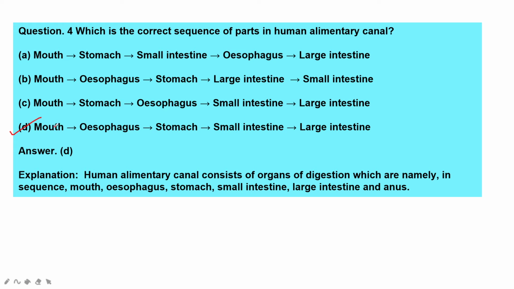Most of the digestion starts from the mouth only, then digestion completes totally in the small intestine, then the undigested food is moved to the large intestine, from there to the rectum, then to the anus. So this is the correct sequence of the human alimentary canal. Okay.